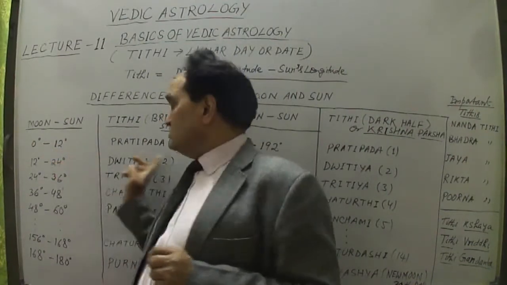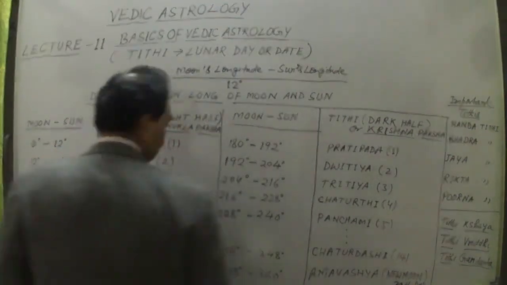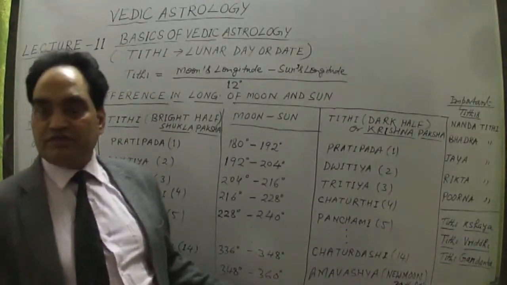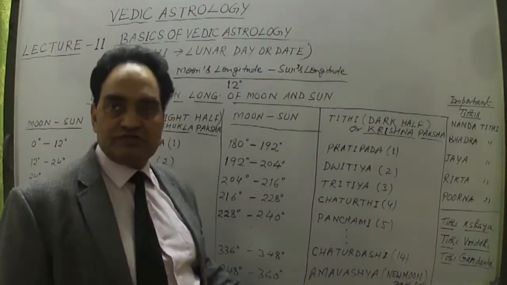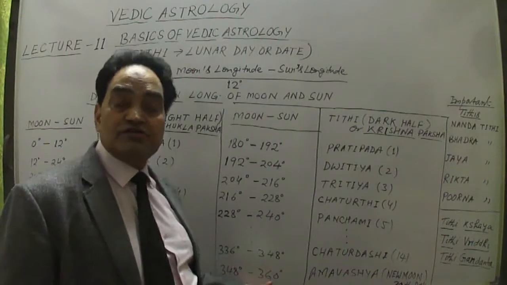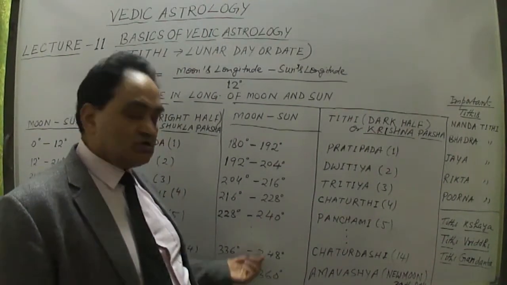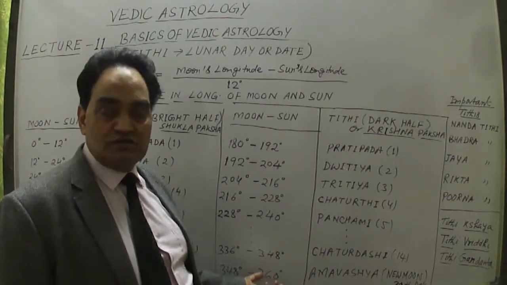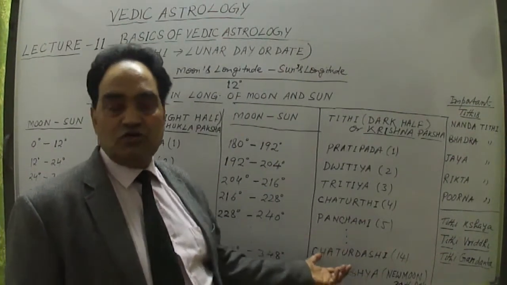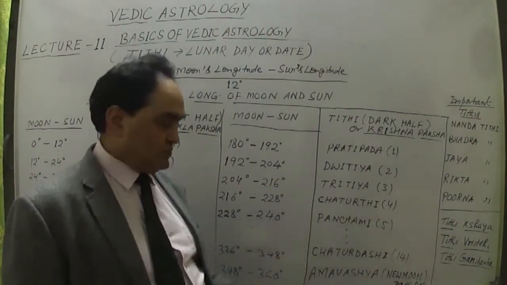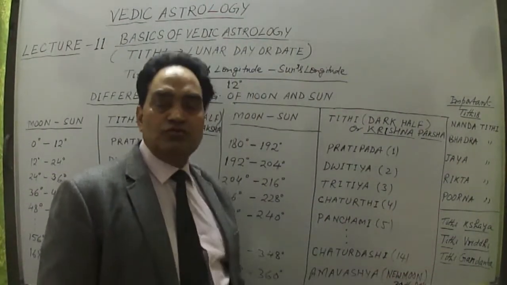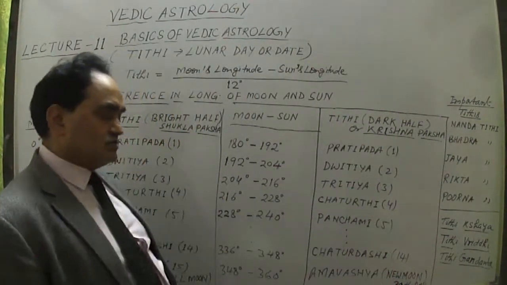This is 348 degree to 360 degree, the 30th lunar day. This is known as the 30th Tithi, Amavasya or new moon day.